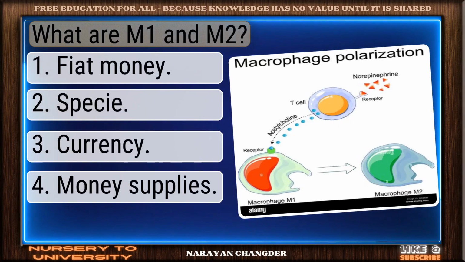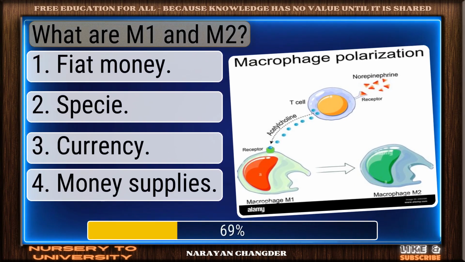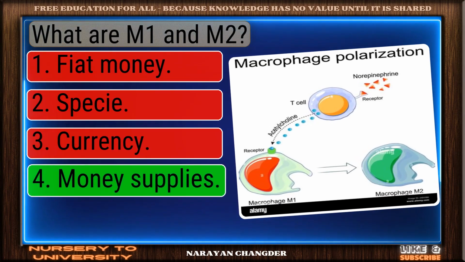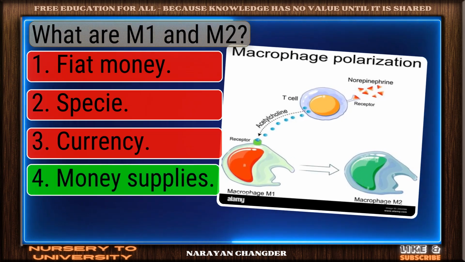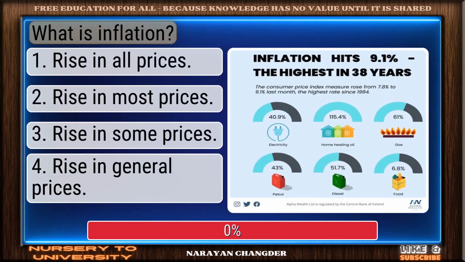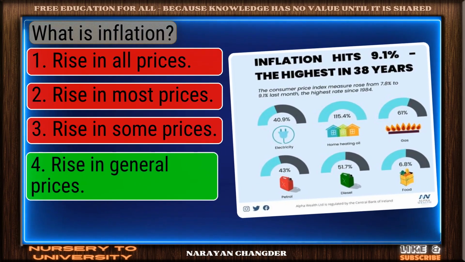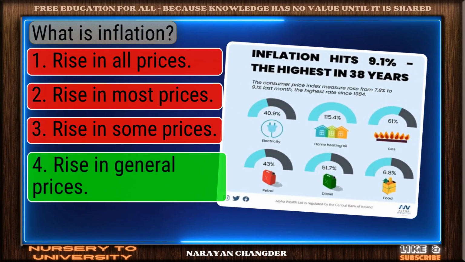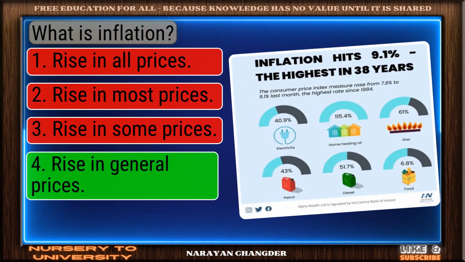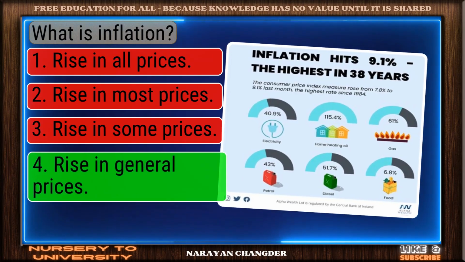What are M1 and M2? Valid point. Money supplies is true. What is inflation? Clear logic. Your choice rise in general prices is sound and 100% true.